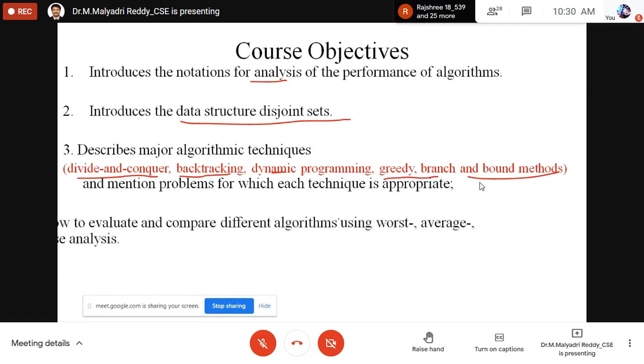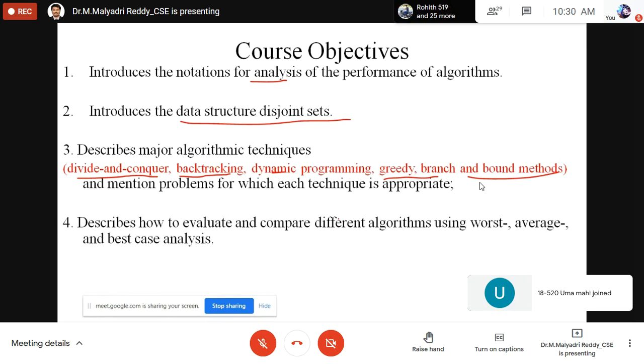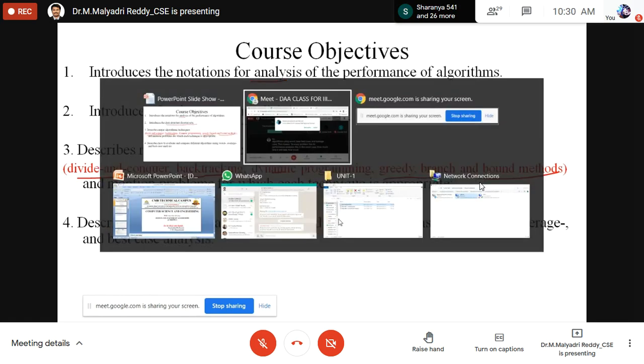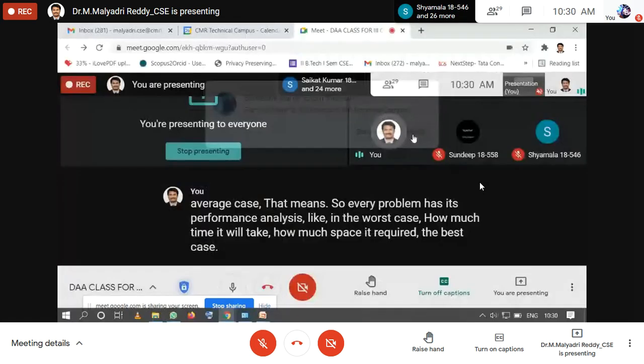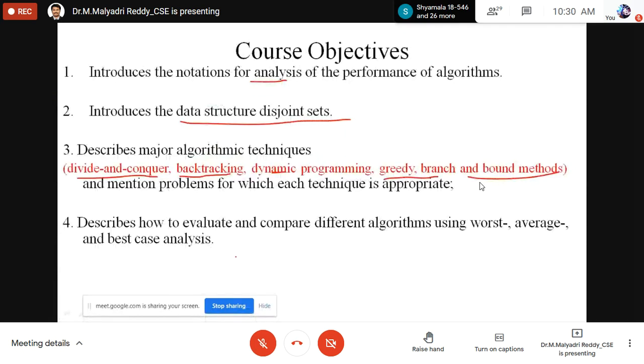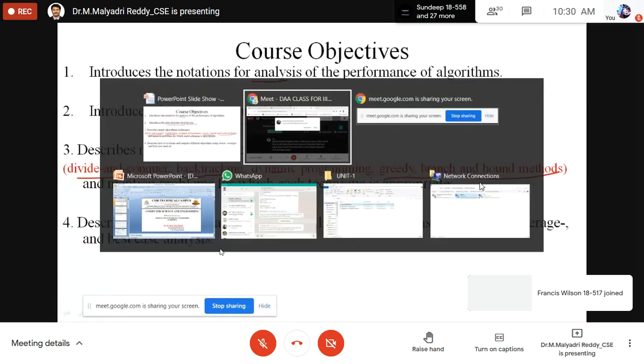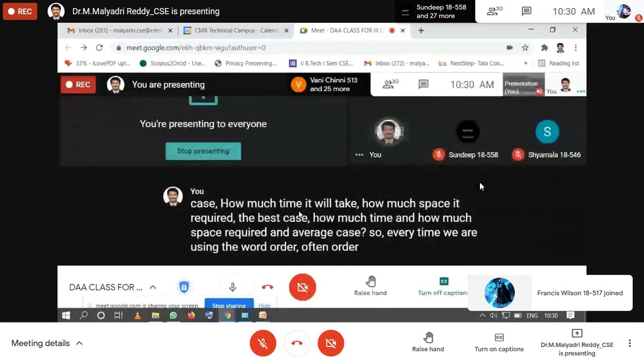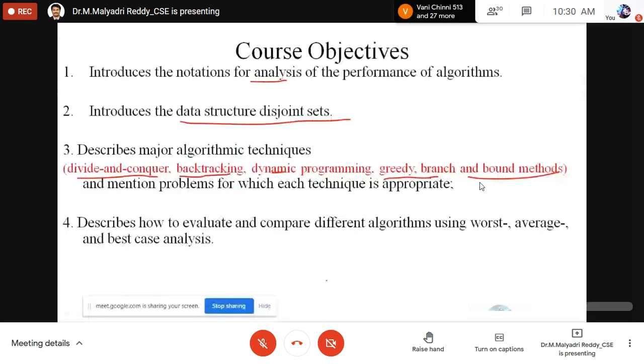Next one is to describe how to evaluate and compare different algorithms using worst case, best case, and average case. Every problem has its performance analysis. In the worst case, how much time will it take and how much space is required. In the best case, how much time and space are required, and the average case. Every time you use terms like order of n square, the complexity of the given algorithm; these are different in each case. This is one more course objective.